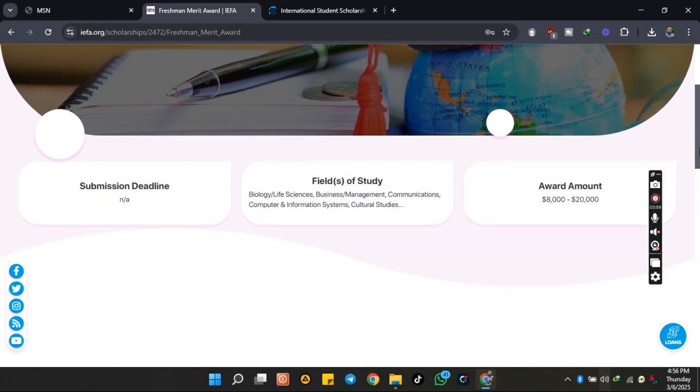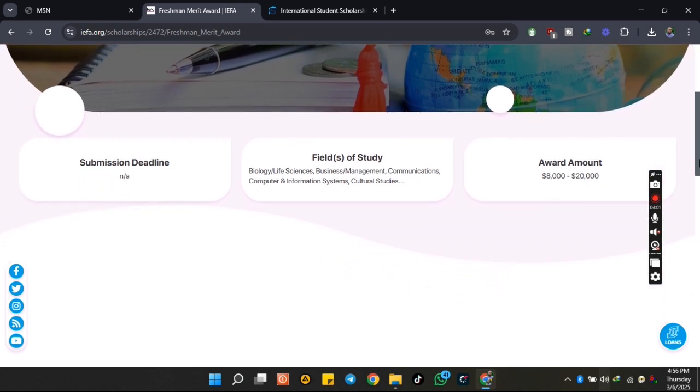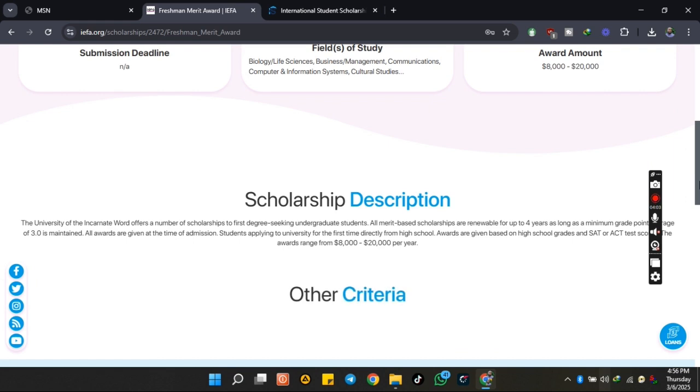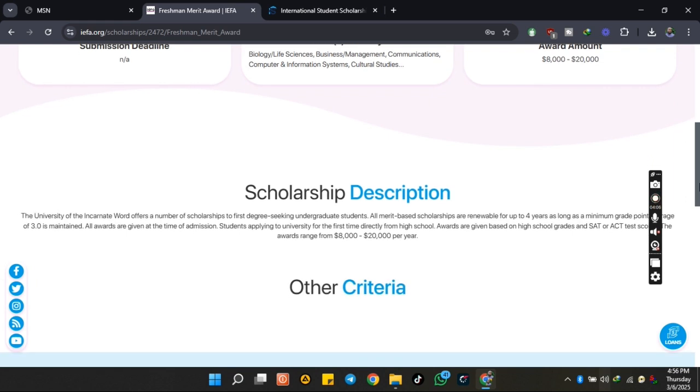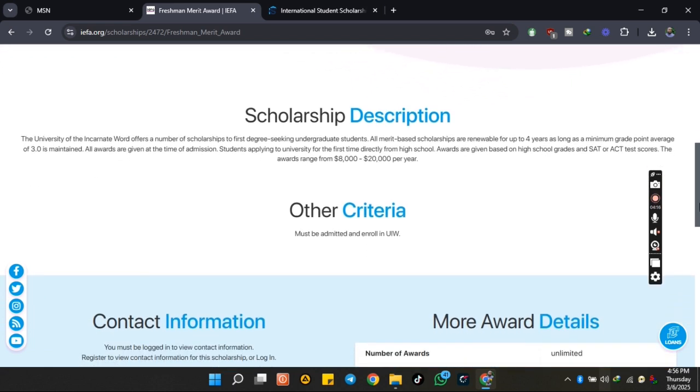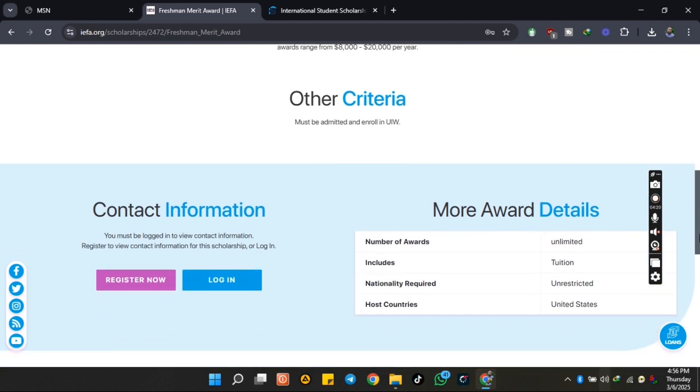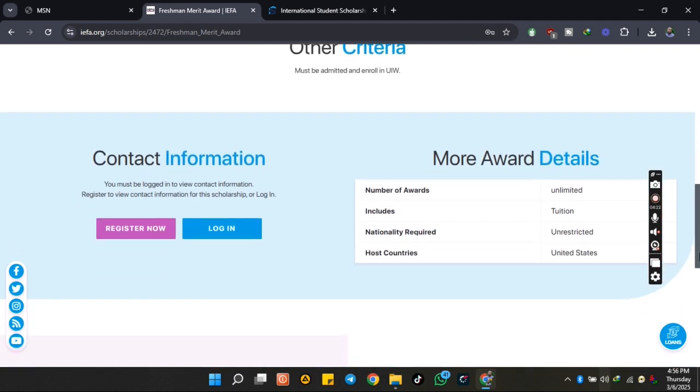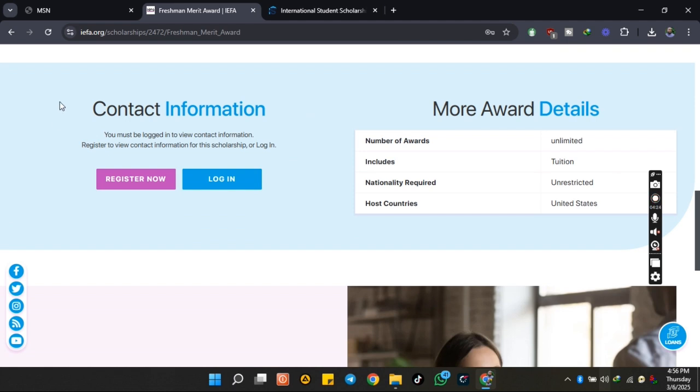The reason why we have no submission deadline is because it's a rolling scholarship. The amount is awarded to potential international students as applications come to their office or department. As you apply, the institution has the power to roll this scholarship day by day as it goes by.